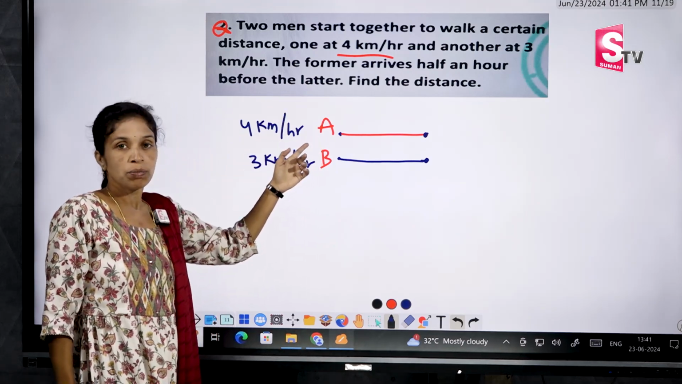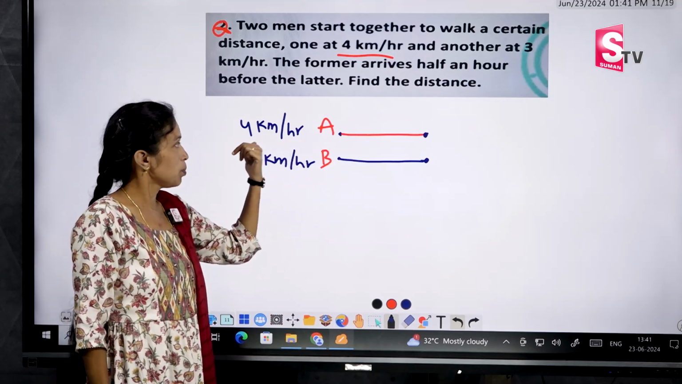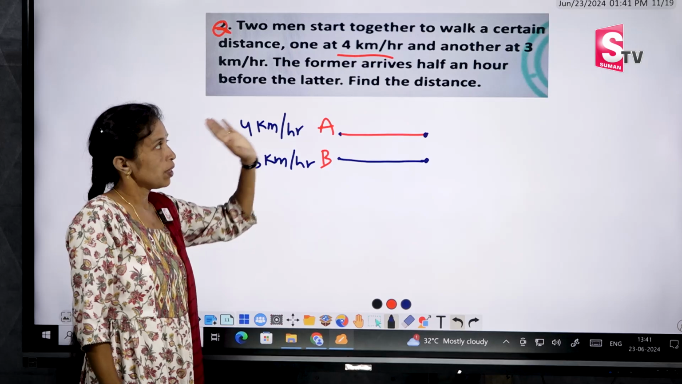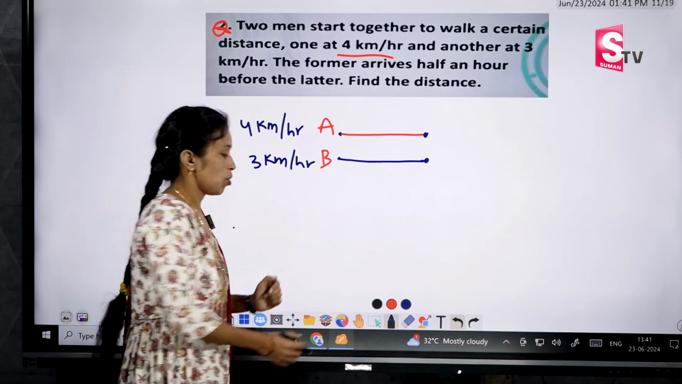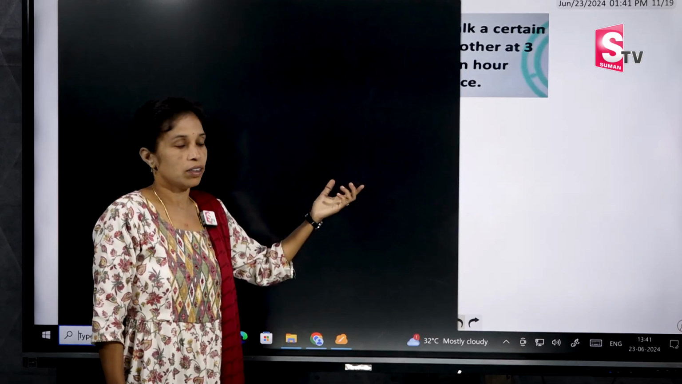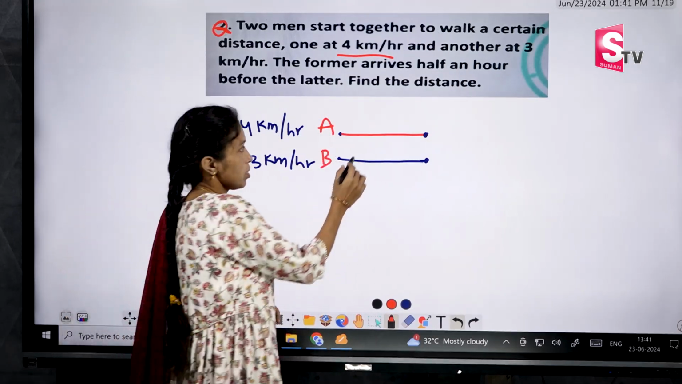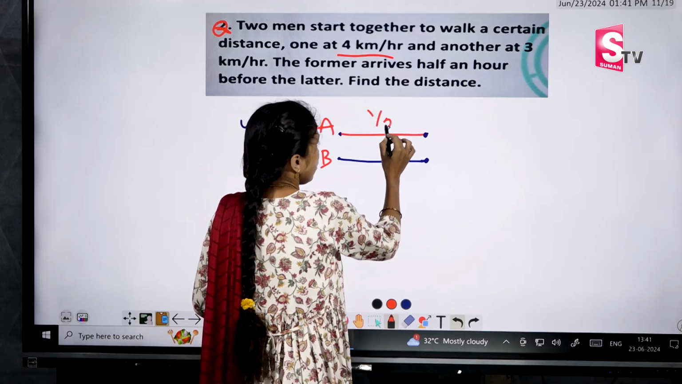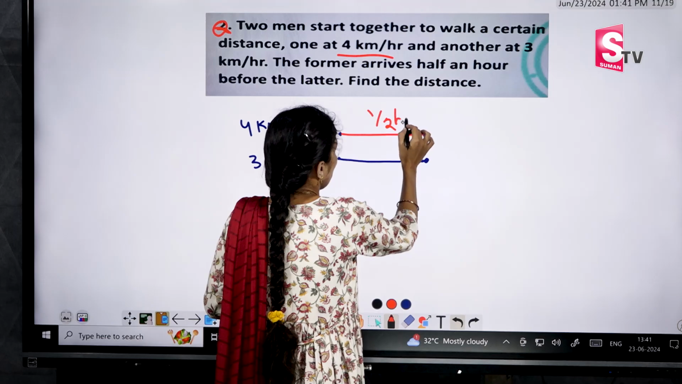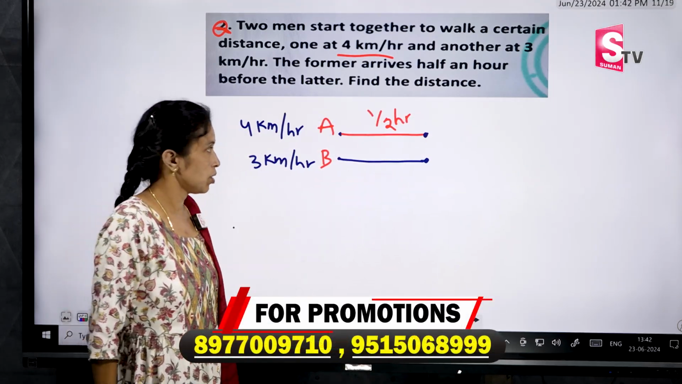చూడండి, ఏ యొక్క స్పీడ్ ఎక్కువ ఉంది అంటే ఫాస్ట్గా రీచ్ అవుతాడు కదా, అవునా? See here, the speed is very high of A compared to B. So that's why A is reaching early this point. So B is reaching this point lately. So before reaching B, A is reaching the station half an hour early. What he is asking? Find the distance. What is the actual distance from here to here?